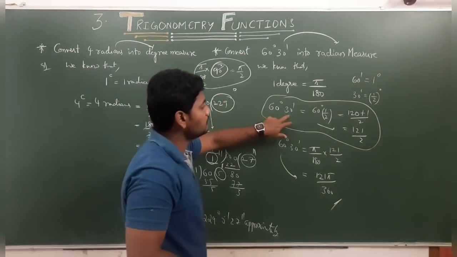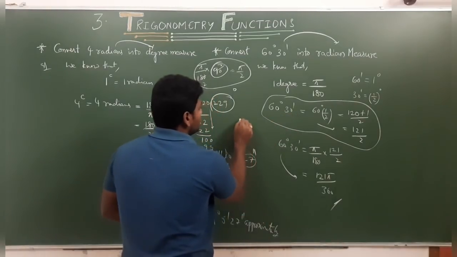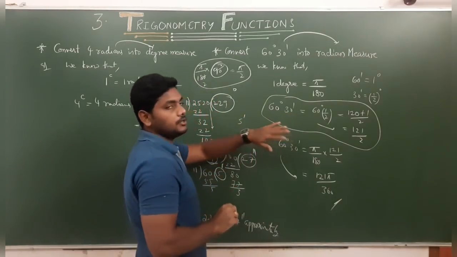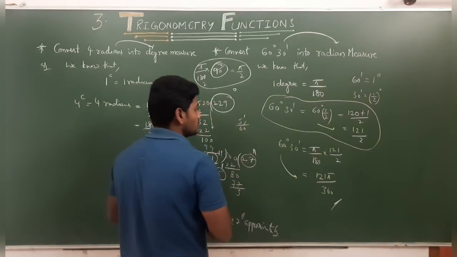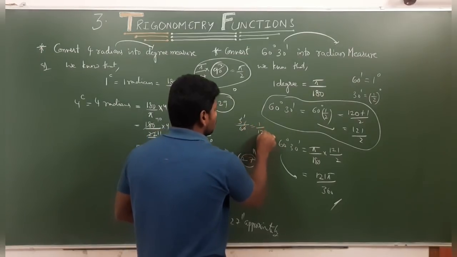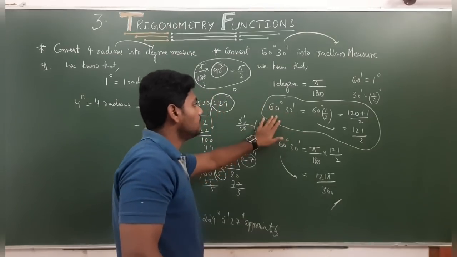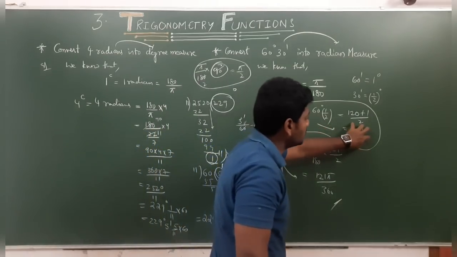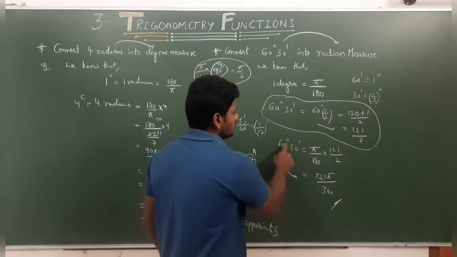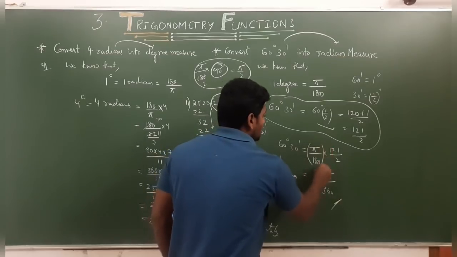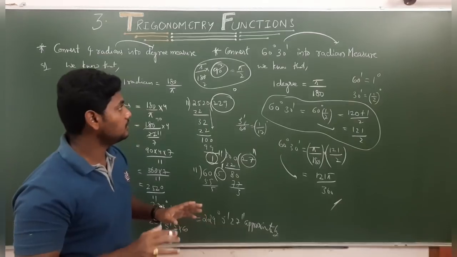But if they give minutes, for example 5 minutes, how to convert it into degrees? Divide by 60. 5 ones 5, which is nothing but 1 by 12 degree. Like that, minutes also you convert into degrees. Then to convert degrees into radians, 60 degrees 30 minutes equals pi by 180 into 121 by 2. I think you understand.